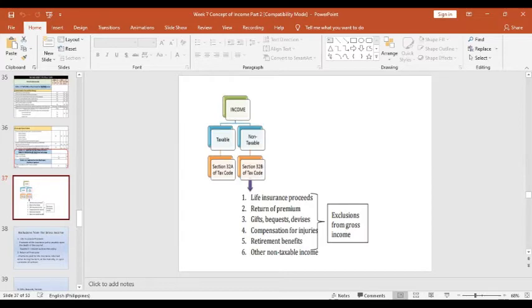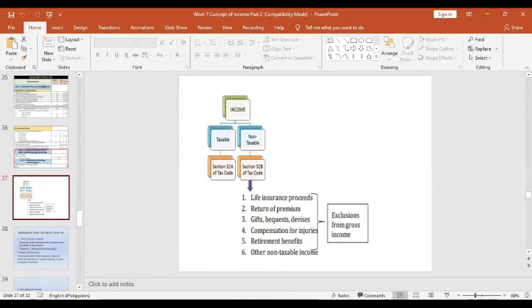As you can see on the exclusions from the gross income, these are the compensation income, which is excluded from the gross taxable income on business, because we already tackled last time the compensation income, the inclusions, because these are compensation income on individuals which cannot be part of the gross income of the business and profession. That's why under Section 32B, they are excluded.